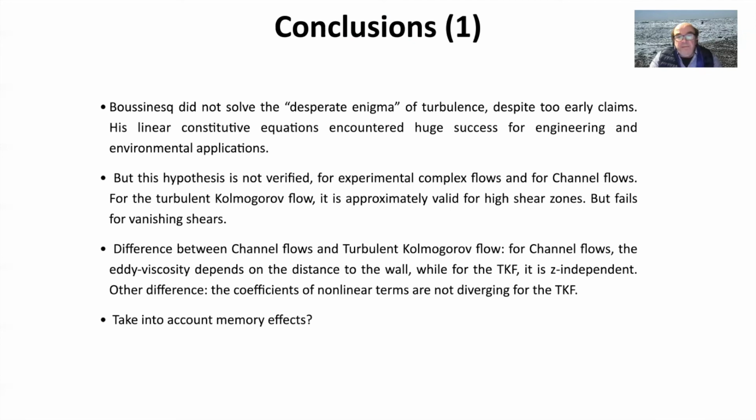But there is a difference between the channel flow and the turbulent Kolmogorov flow, because for channel flow, the eddy viscosity depends on the distance to the wall, and for the turbulent Kolmogorov flow, it is Z independent. Another difference is that the coefficients of the nonlinear terms are not diverging for the turbulent Kolmogorov flow. What we need to do, of course, to go further is to take into account the memory effect of turbulence.